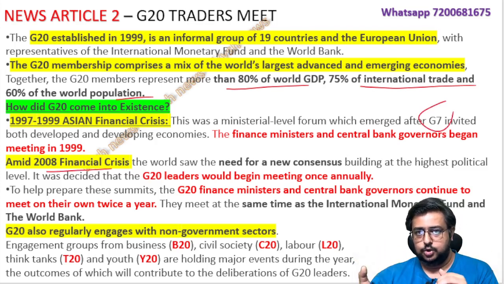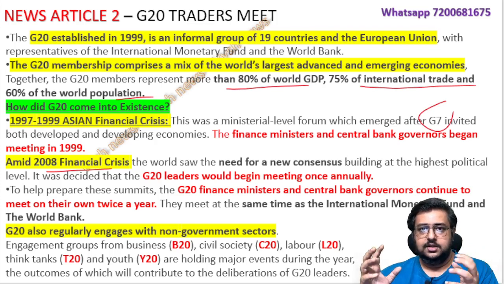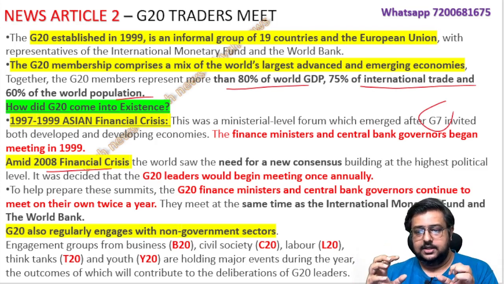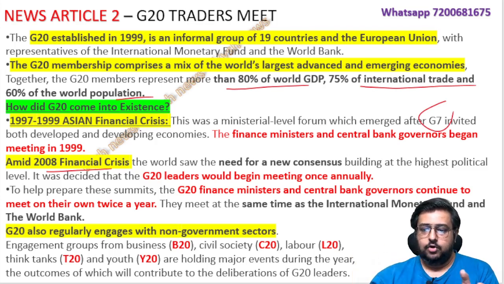Okay, I'll show you the trick which I already told you. The USA, UK, Russia, you take the biggest countries. Okay, Russia is not there now. USA, UK, France, Canada, Germany, the biggest countries. Okay, not India, not China. That's 7 countries. They thought that now we have to involve developing economies also into a group and then discuss, because this crisis we have to solve. So they involved the finance ministers and the central bank governors from some countries, and that is how the first meeting happened in 1999. And which are the countries, I'll show you.